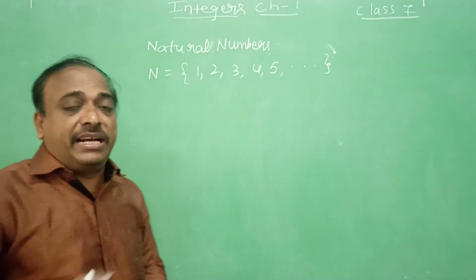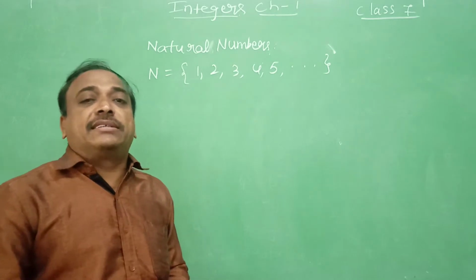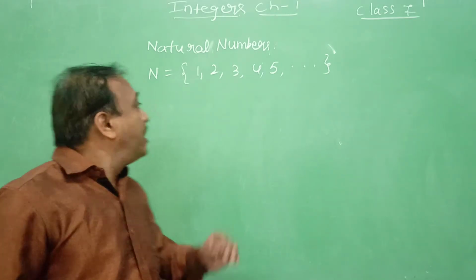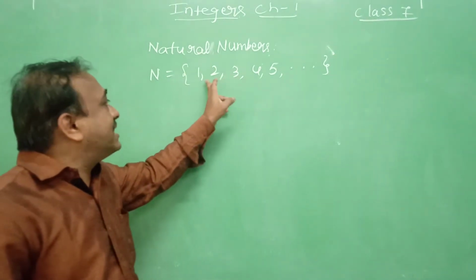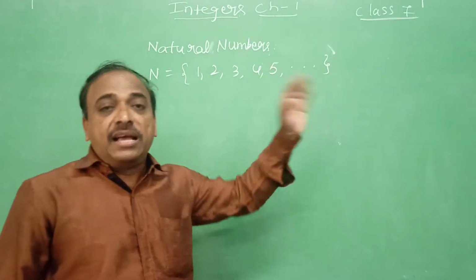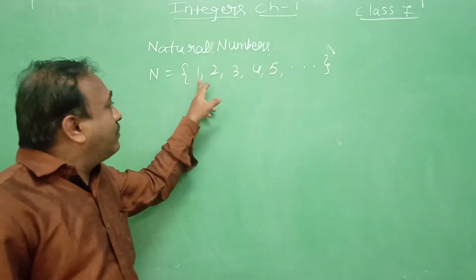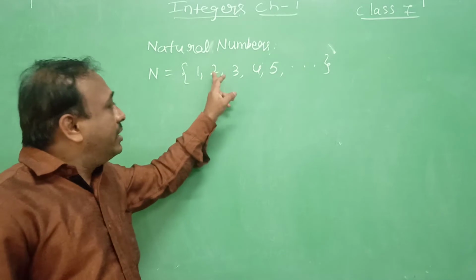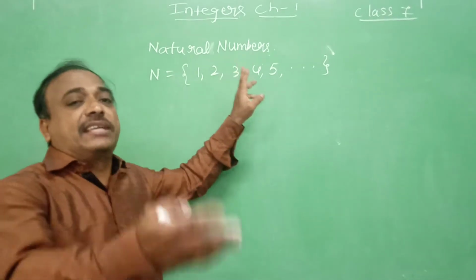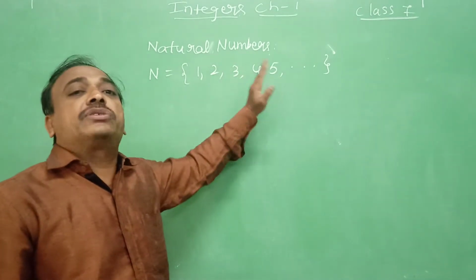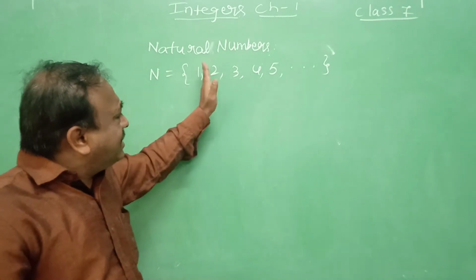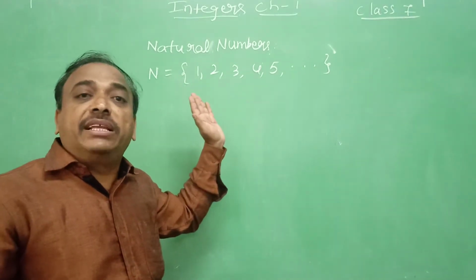Apart from that, we also learn successor and predecessor. To get the successor, we just add 1 to get the next, successive number. If you add 1 to 1, we get 2. If you add 1 to 2, we get 3. That is the successor. And the predecessor is found when you subtract 1. The predecessor of 1, we don't have anything.